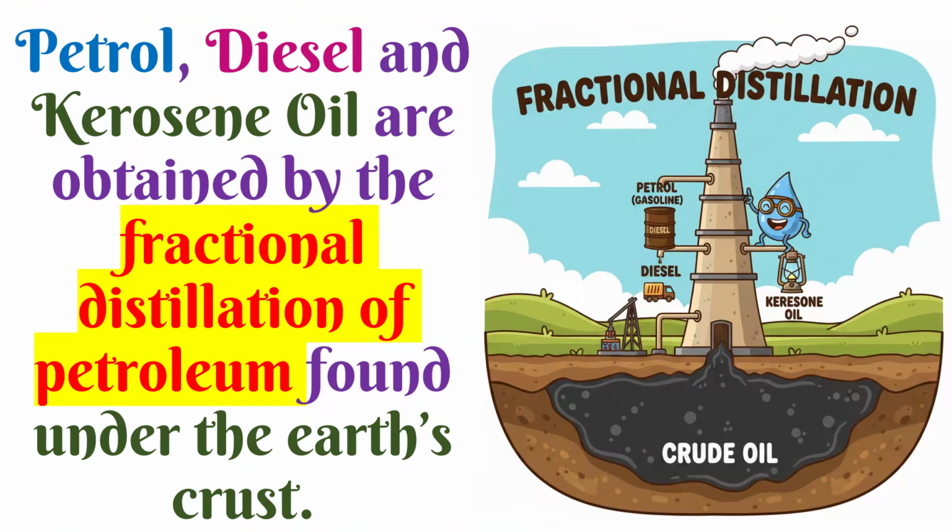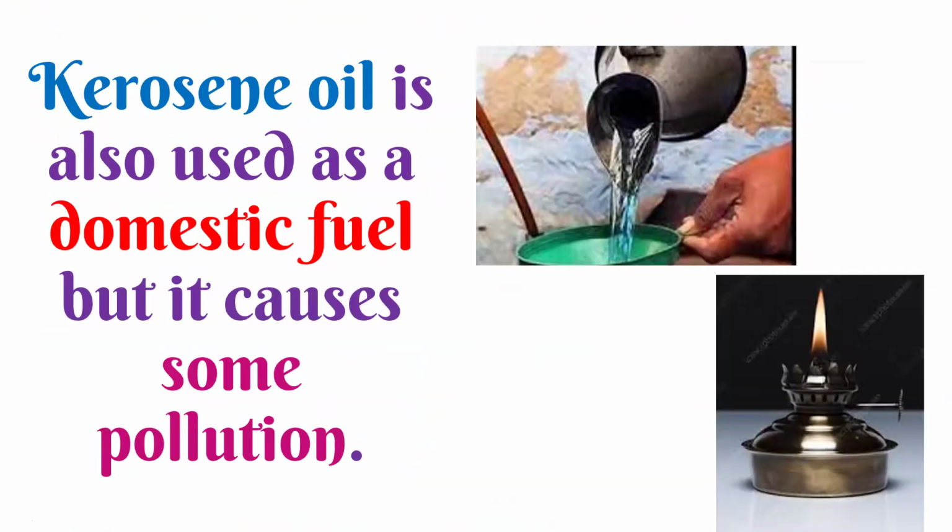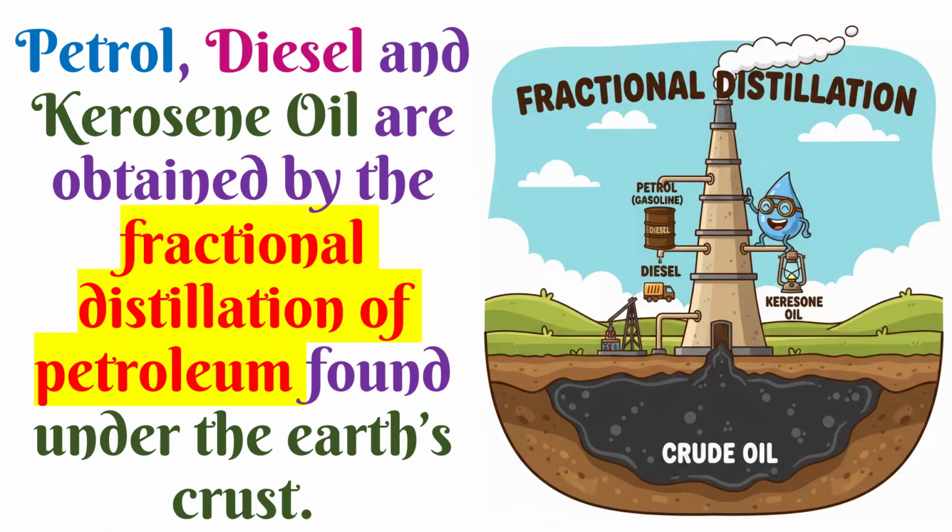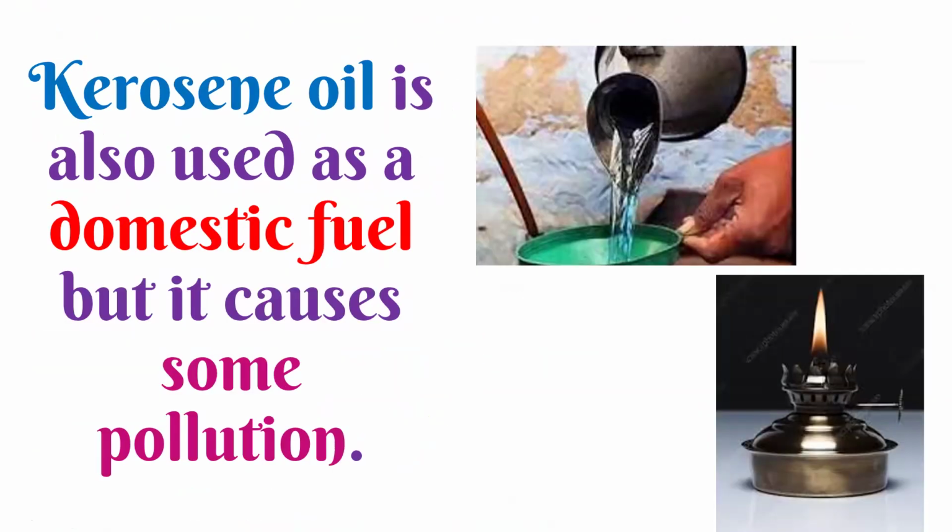Petrol, diesel, kerosene oil, these are all obtained by the fractional distillation of the crude oil that is found under the earth's crust. So how do we get petrol, diesel, kerosene oil? It is the fractional distillation of petroleum. Now we studied the main petrol, diesel, kerosene oil. The kerosene oil, what is it? You might have seen the light blue color oil, right? So this is a domestic oil.